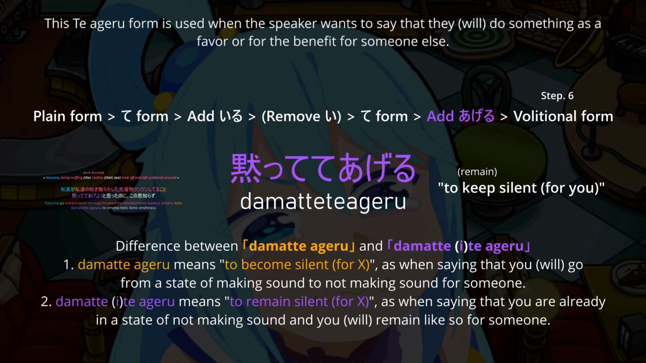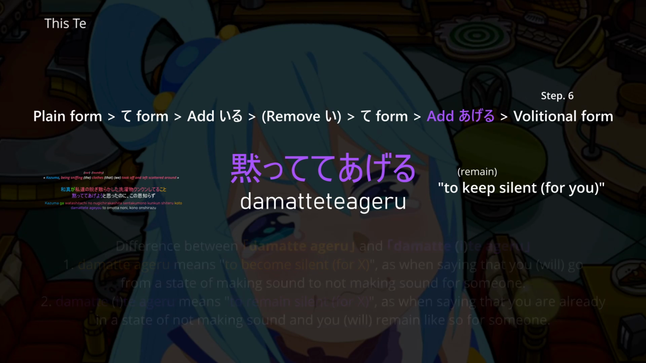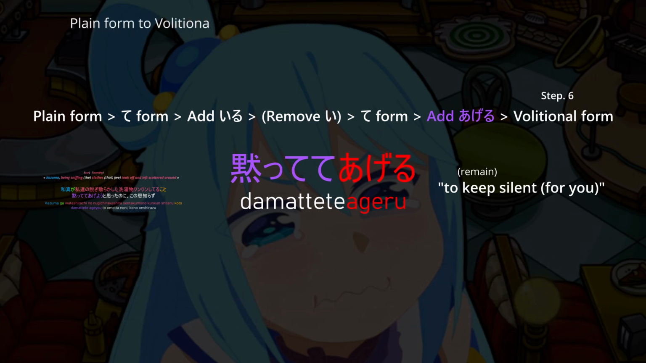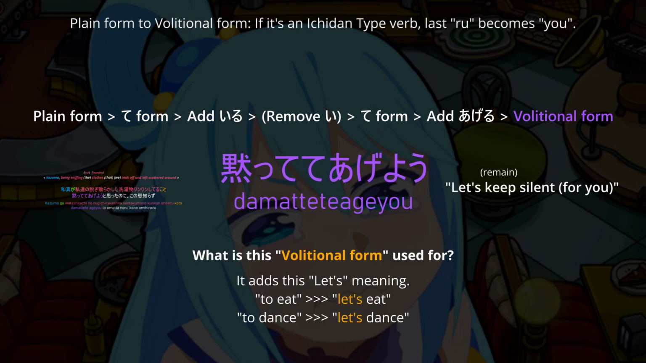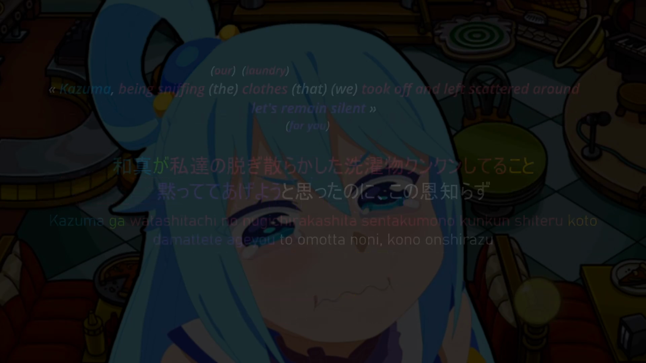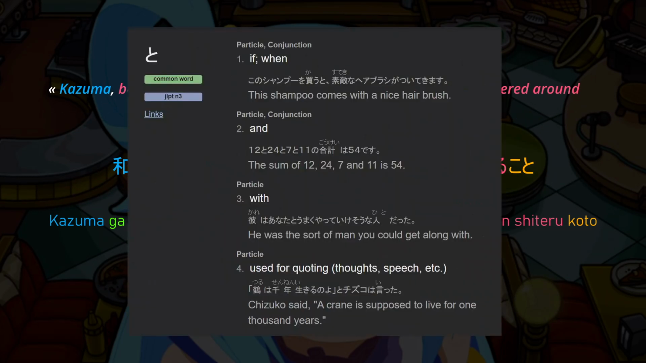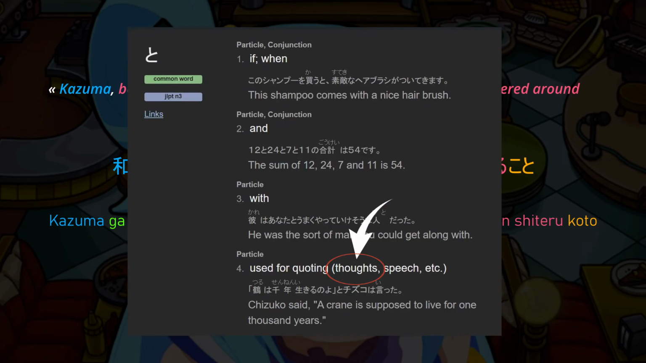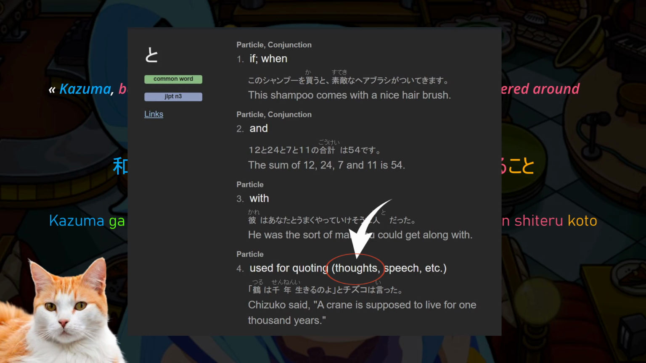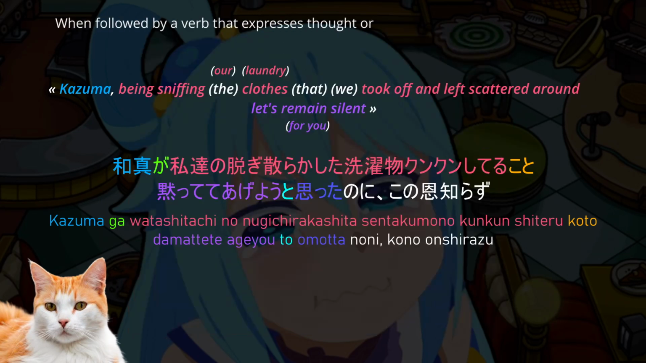And we have reached the end of the chain. Now we only have to turn this into its volitional form. Ageru is an ichidan verb, so ru becomes yo. Damattete ageyo. Let's remain silent for you. To is a particle with multiple usages, but here it's followed by a verb that indicates thoughts. Omou, to think. In instances like these, think of to as quotation marks, indicating what is the thought.